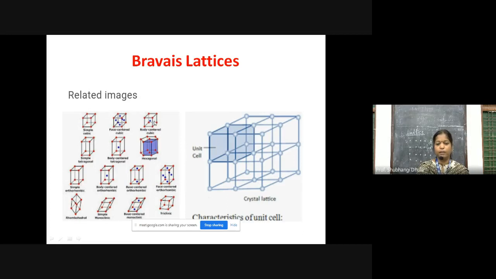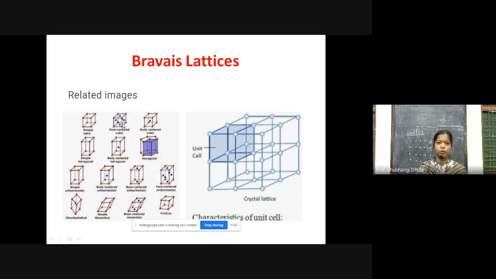In the body centered cubic unit cell, along with the corners, the red particles, there is a blue particle at the center of the cube, and that is called body centered cubic. If you observe the face centered cubic, the constituent particles are at each face. There are 6 faces.